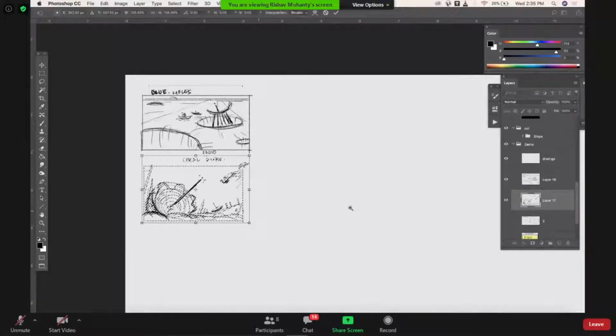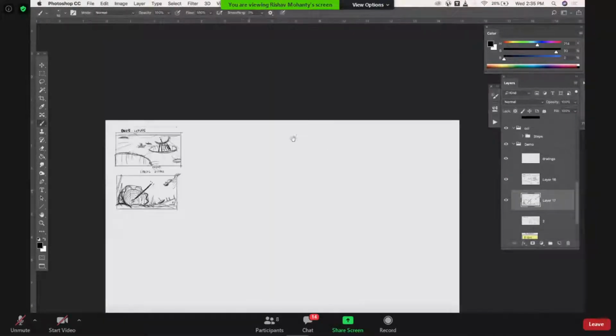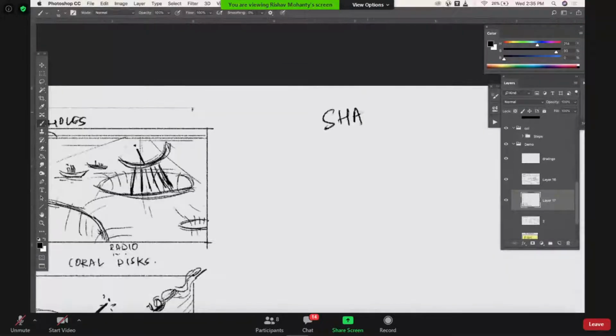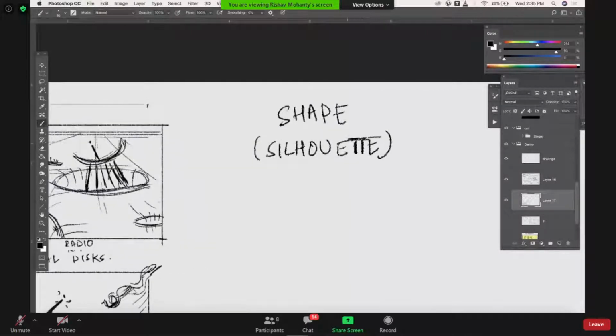Now it's a process where we finally define the shape, or what we call a silhouette. A silhouette is just a black shape of anything that you see. It's not 3D, it's a very 2D idea.